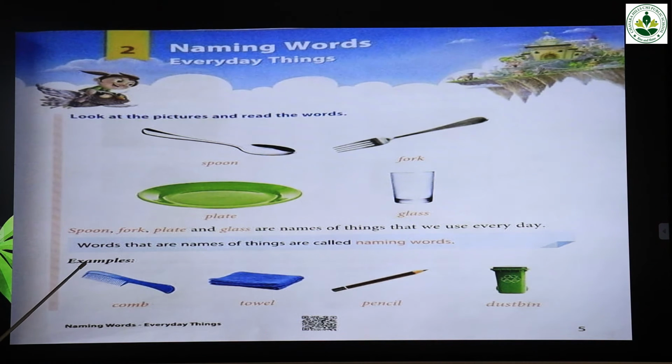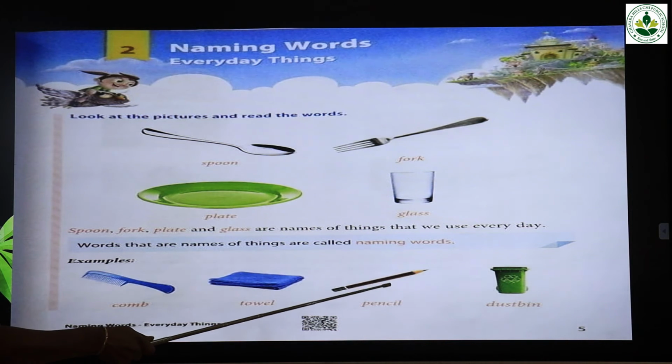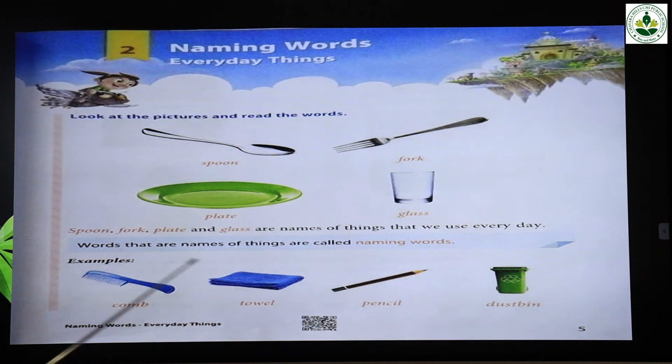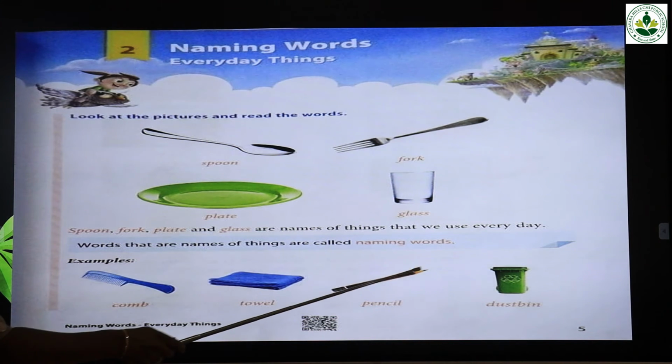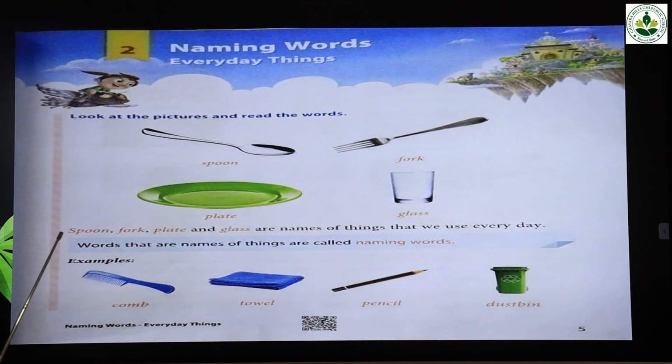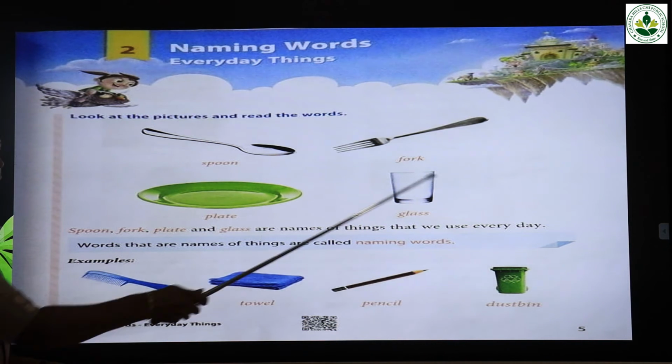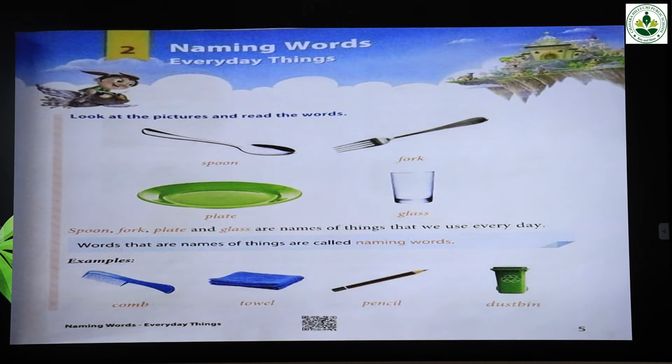Okay, then look here. What is this? This is a comb. This one, towel. This one, pencil. The next one is dustbin. So these are also the names of some things that we use every day. Words that are names of things are called naming words. Okay, comb, towel, pencil, dustbin, all these are naming words of things.